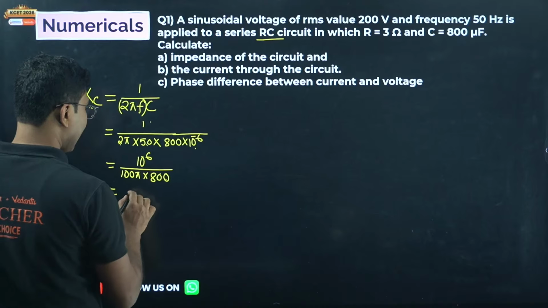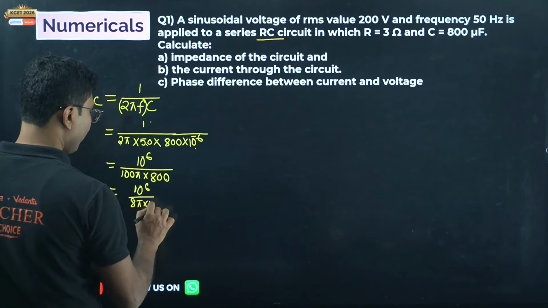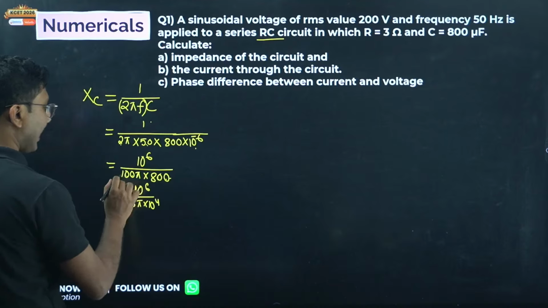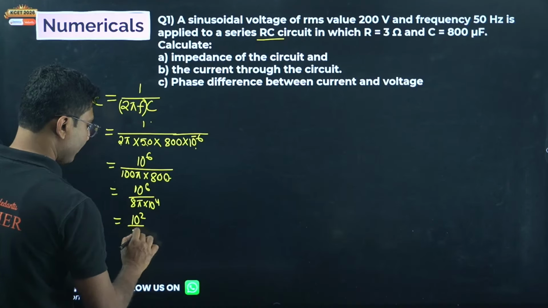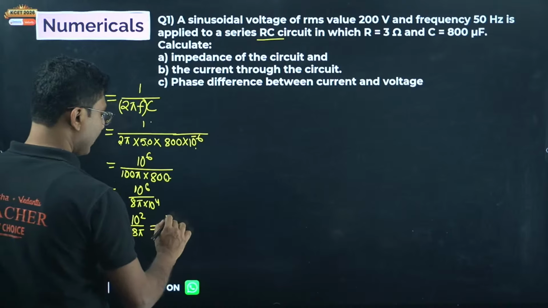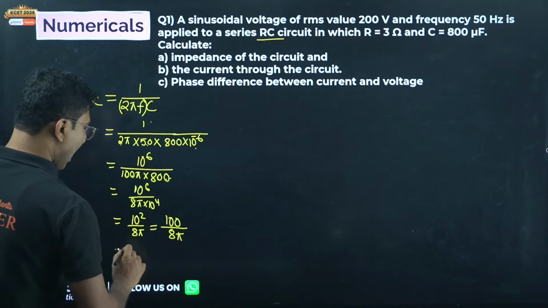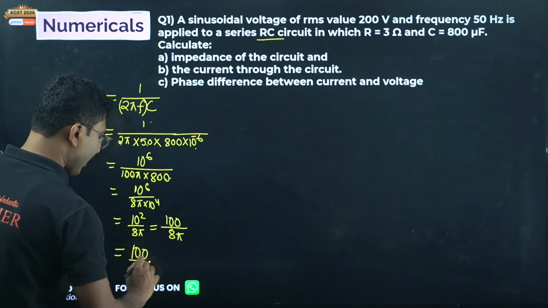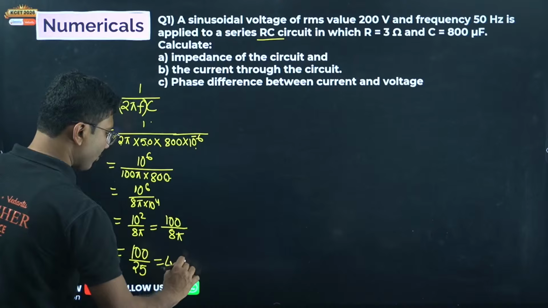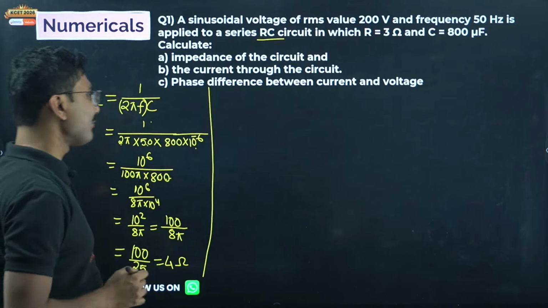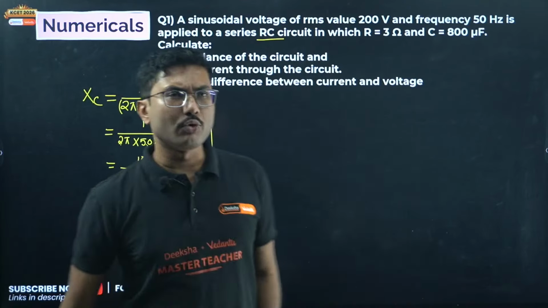So what we can say is that 10 to the power of 6 divided by 8 pi into 10 to the power of 4, right? 1, 2, 3, 4. 8 ones are 8. So now we can cancel some of them. So we get 10 square by 8 pi, or 100 divided by 8 pi. And 8 pi will almost be 25. You can use the calculator to calculate. So you will get this as 4 ohm. Remember, XL and XC will have same unit as resistance. That is why it is called capacitive reactance, and it came out to be 4 ohm almost.